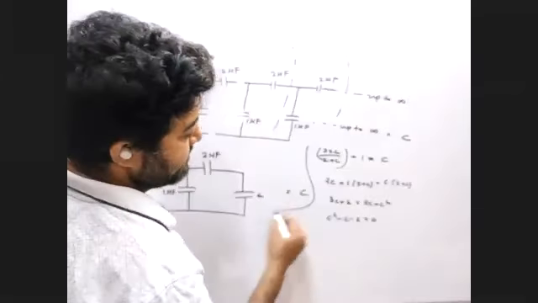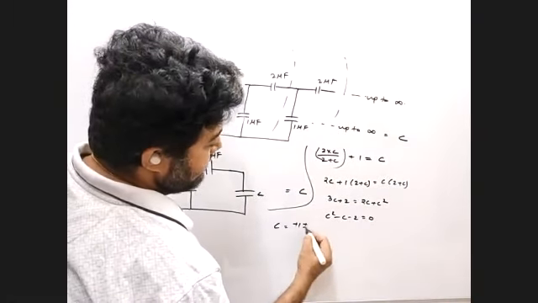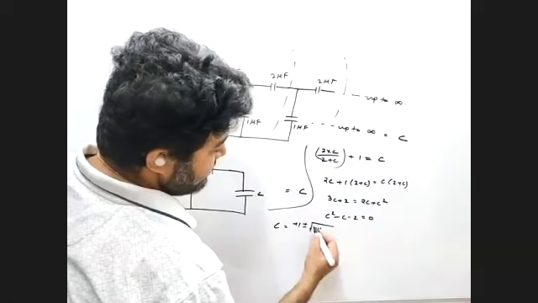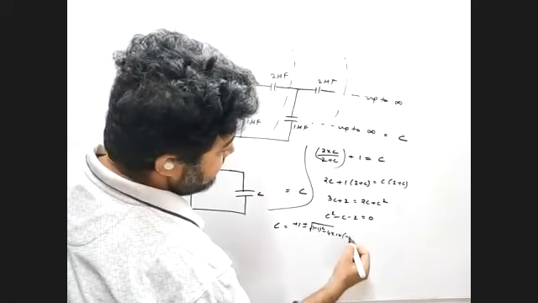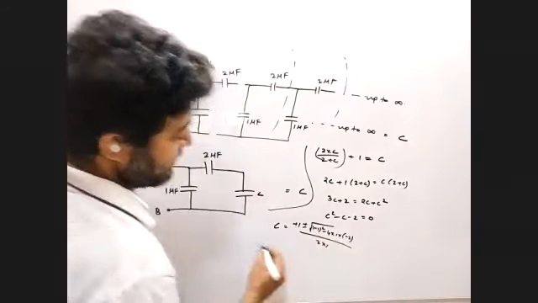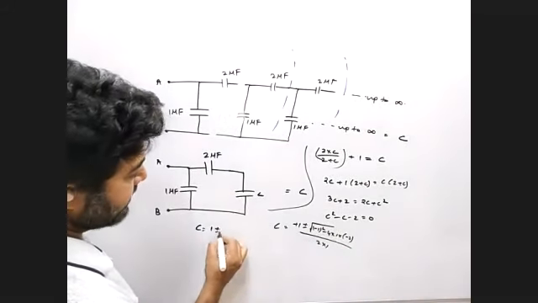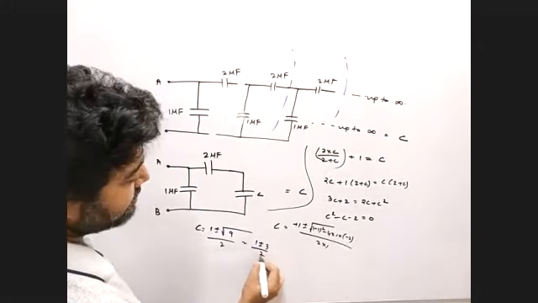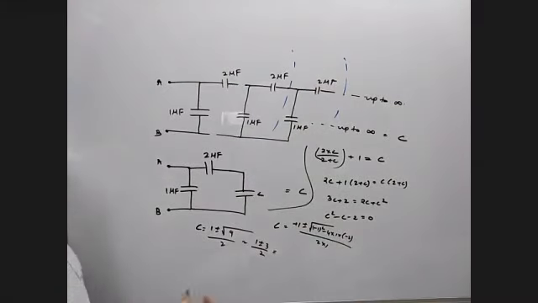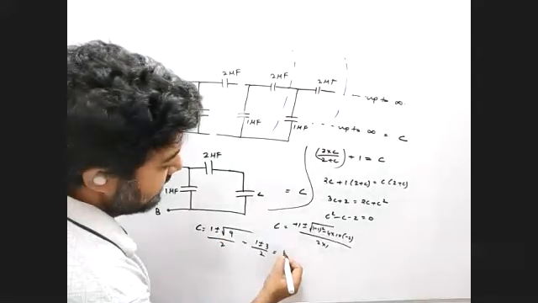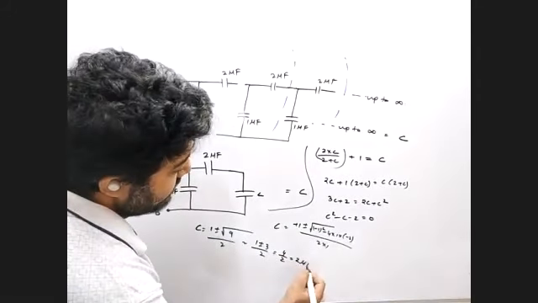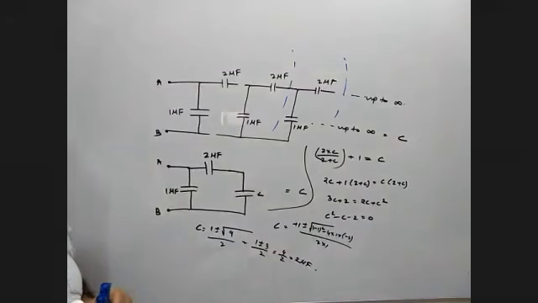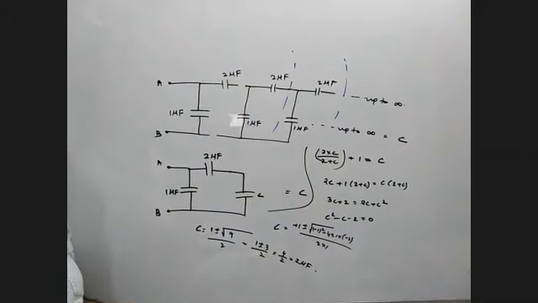So what do you mean by that? C equals minus b plus or minus the square root of b square minus 4ac, over 2a. That is, 1 plus or minus the square root of 1 minus 4 into 1 into minus 2, by 2 into 1. So C is equal to 1 plus or minus 9 by 2, that is 1 plus or minus 3 by 2. Look, it can be negative or positive, but capacitors, resistors, inductors never have negative values. So the value is 4 by 2, that is 2 microfarad. So note down, it's a very important type of numerical.